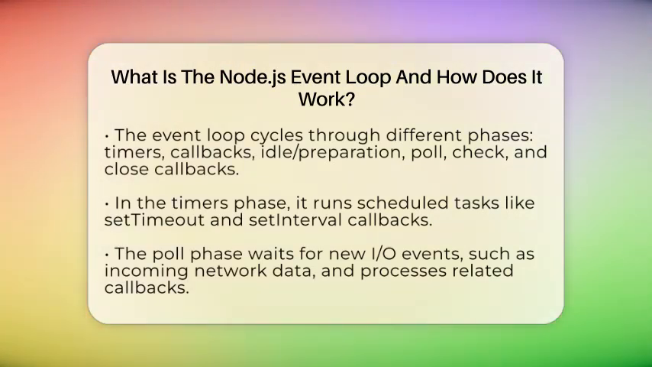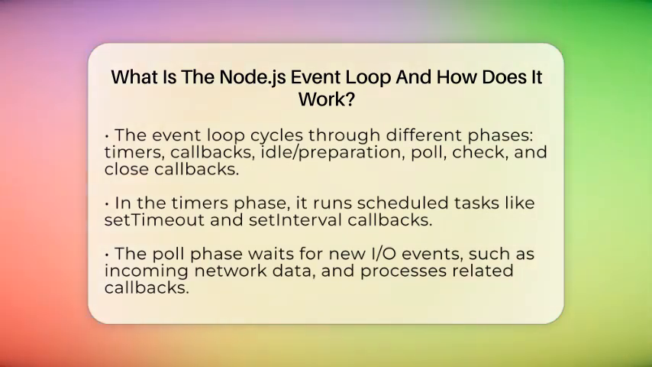The event loop works by cycling through different phases. First, it checks if any timers are ready to run, like those scheduled with setTimeout or setInterval. Next, it handles callbacks that were deferred earlier, often related to system operations. Then it enters a phase called idle and prepare, which Node.js uses internally for setup tasks. After that, it waits in the poll phase for new I/O events, like incoming data or network requests.